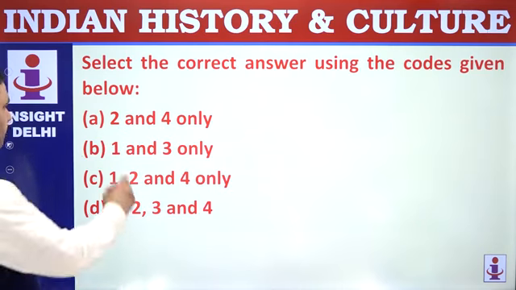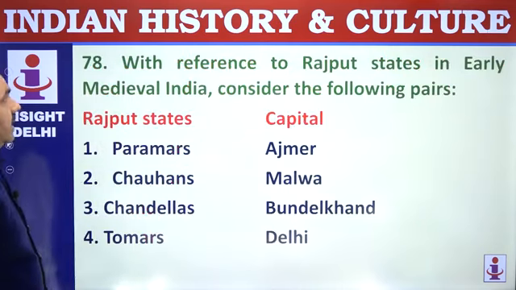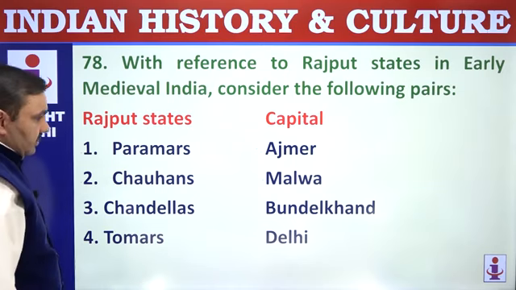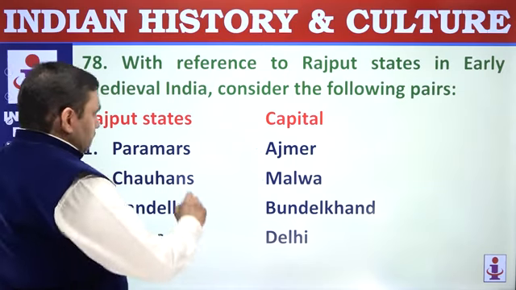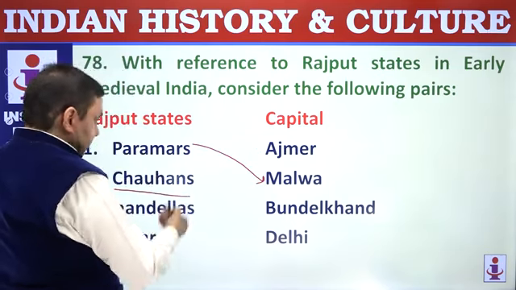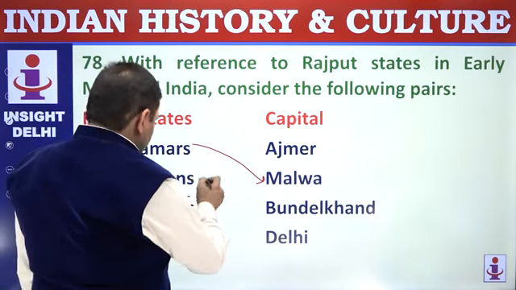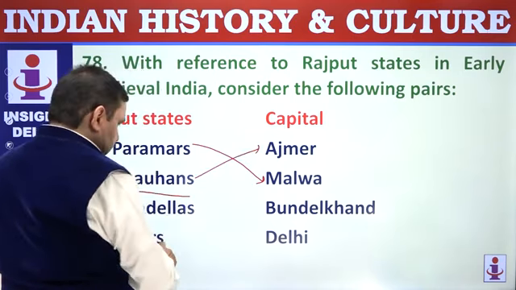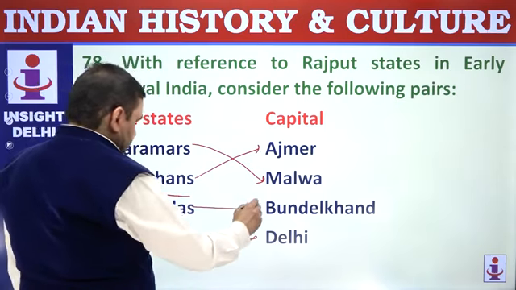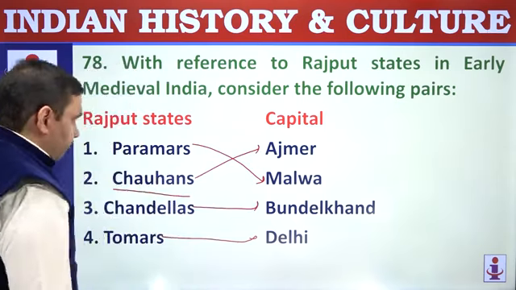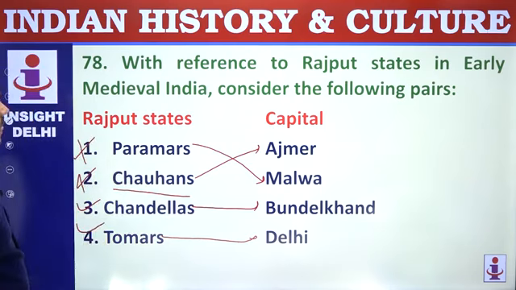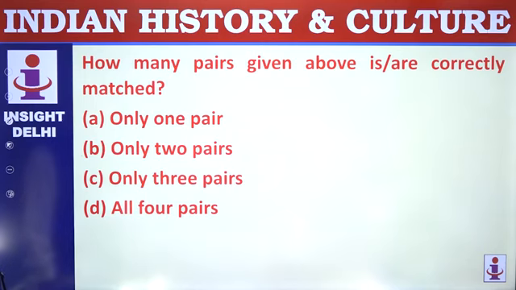1 and 3. With reference to Rajput states in early medieval India, consider the following statements. Parmars were of Malwa, Chauhans were of Delhi, Ajmer, Tomars were of Delhi, Tomars established Delhi, Chandelas were of Bundelkhand. So 1 and 2 are wrongly matched, 3 and 4 are correctly matched. How many pairs are correctly matched? 2 pairs.